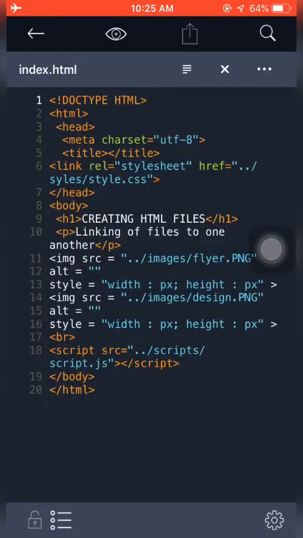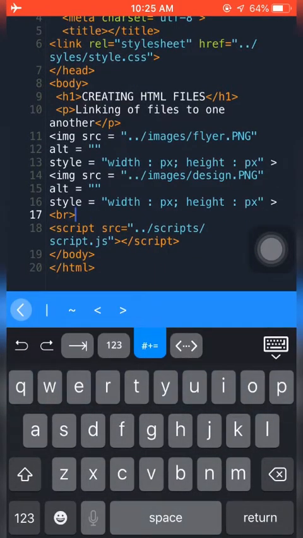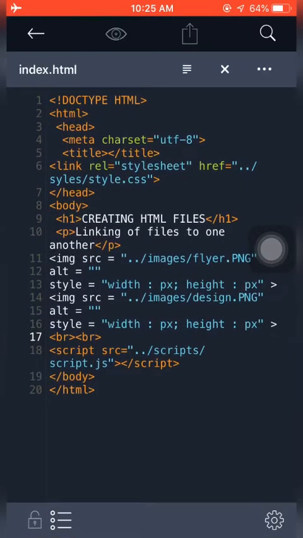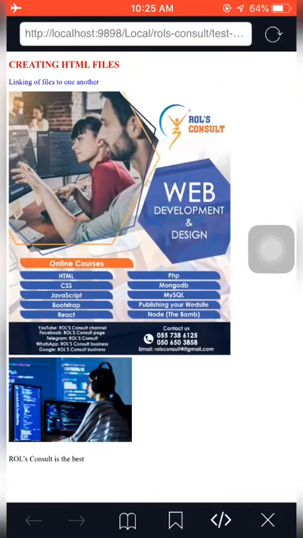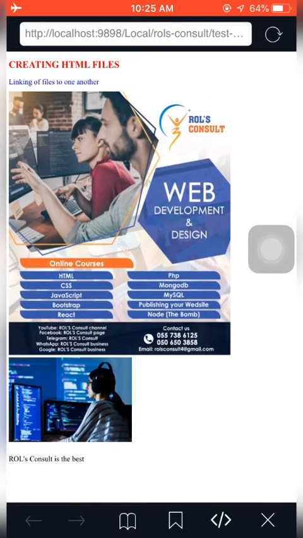Let's say for more clarity, we would like it to go another extra lane. So let's see BR again, and let's see what happens. This time it went a bit further. You get it? So we've been able to link our HTML file to our images file, where we're able to bring in this image, our flyer, then our design image.